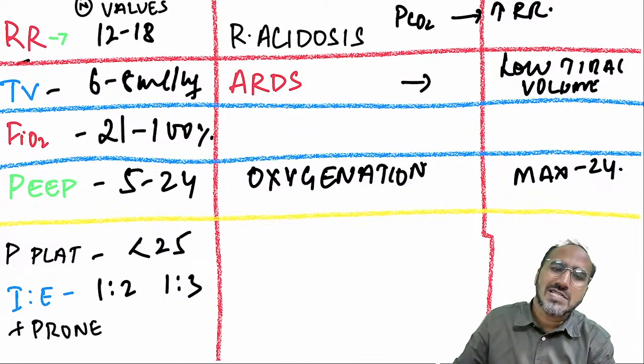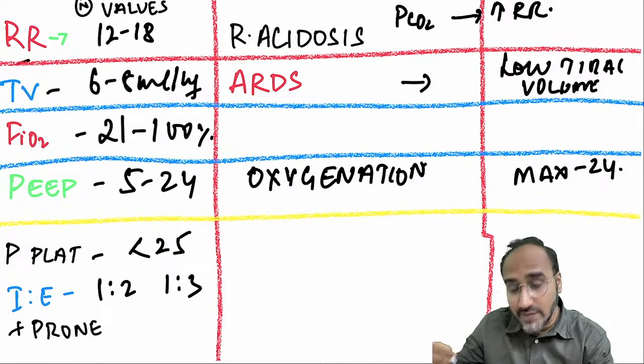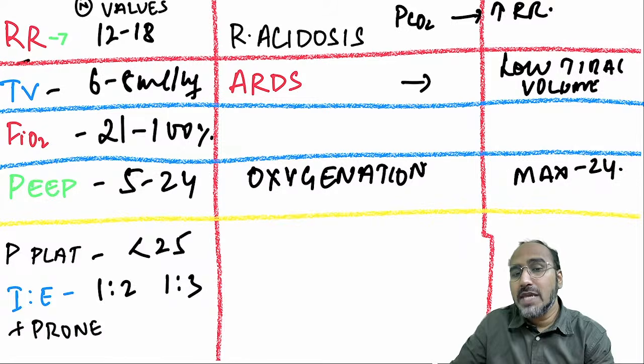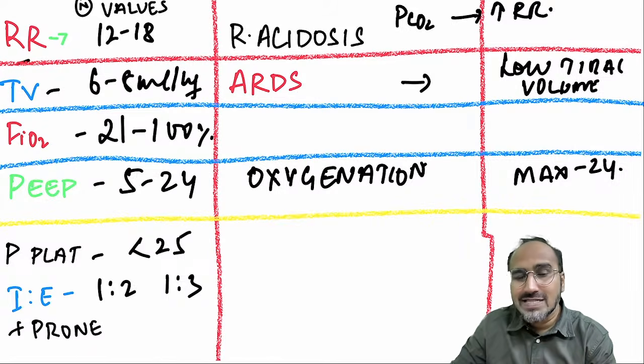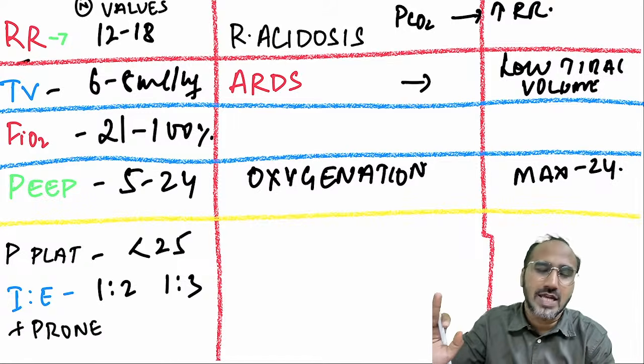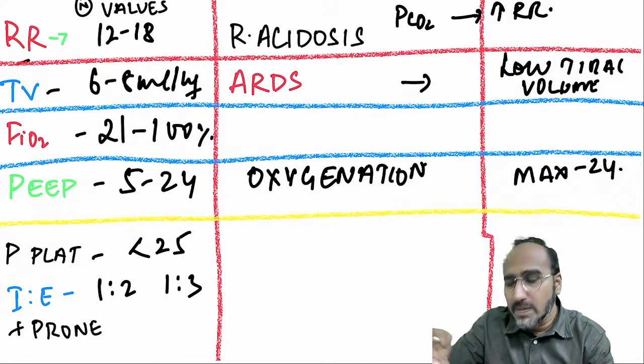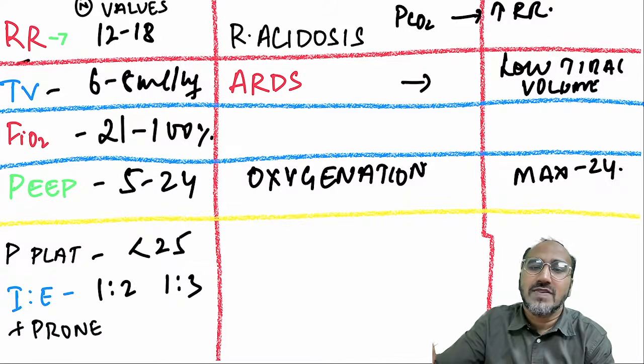P plateau pressure should be less than 25. There is one more pressure called P peak. It should be less than 30. Remember, if the P peak pressure is high, the problem is there is some obstruction in the passage of the gases. If P plateau is high, there is a problem with the compliance.